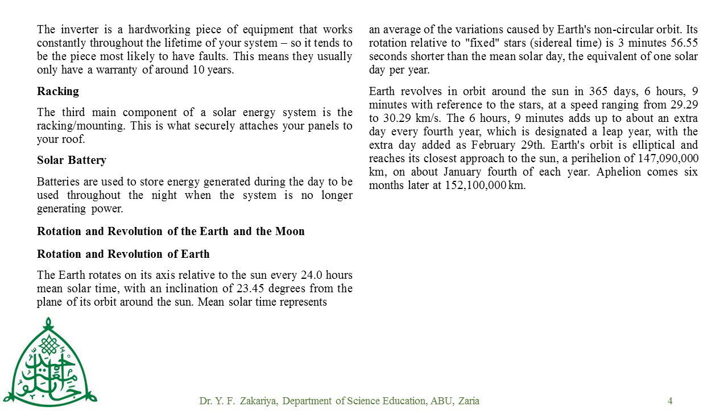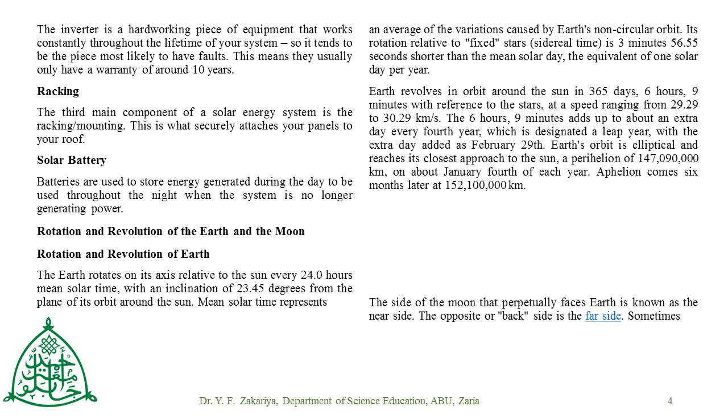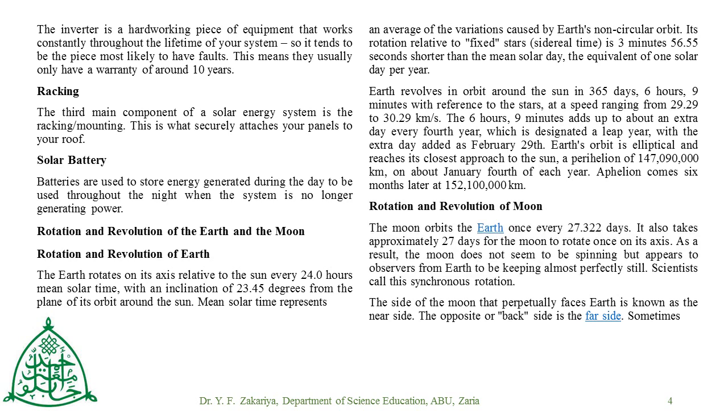Rotation and revolution of the Moon. The Moon orbits the Earth once every 27.322 days, approximately 27 days. As for the Moon rotating on its axis, the Moon does not seem to be spinning, but it appears to an observer on the Earth that it keeps almost perfectly still. Scientists call the rotation of the Moon synchronous rotation.